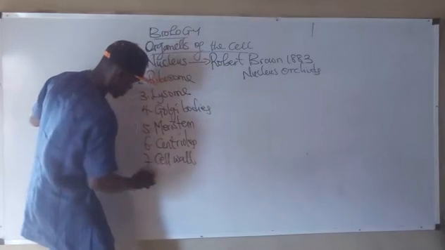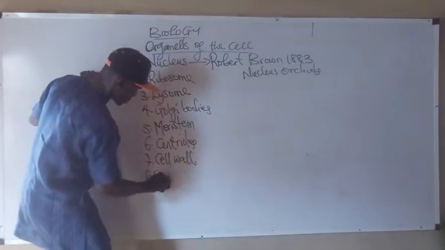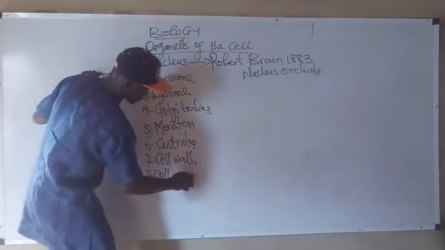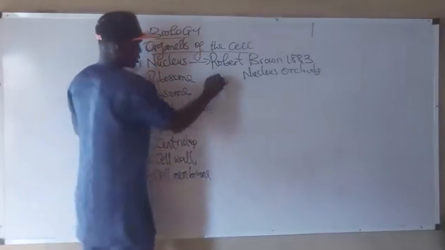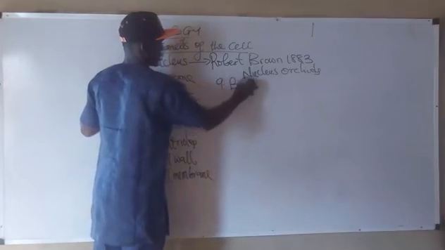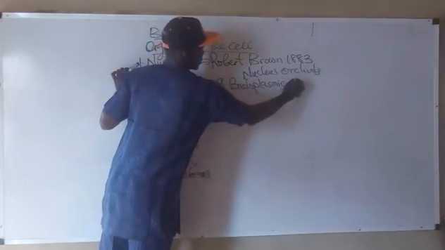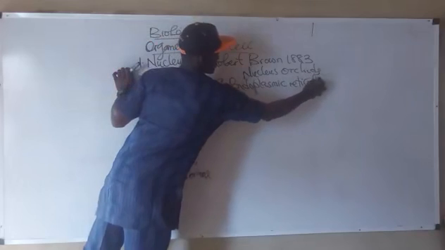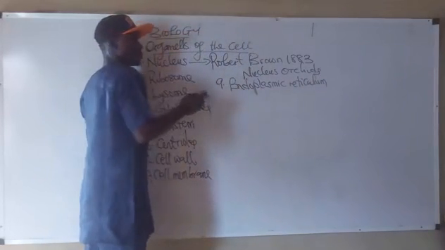7, cell wall. 8, cell membrane. 9, endoplasmic reticulum. The endoplasmic reticulum could be rough or smooth.